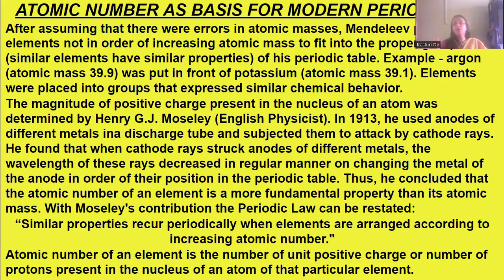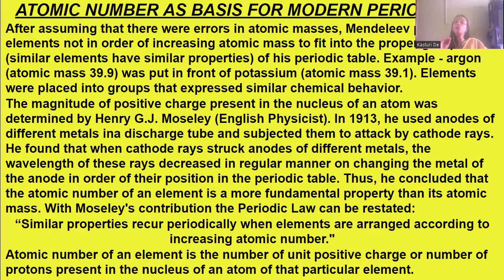So he concluded that the atomic number of an element is a more fundamental property than its atomic mass. With Moseley's contribution, the periodic law can be restated like this: similar properties recur periodically when elements are arranged according to their increasing atomic number. Not atomic mass, but atomic number.